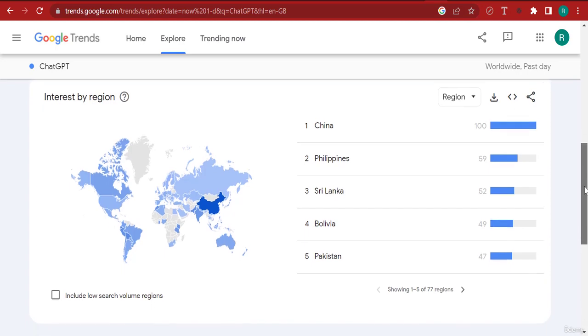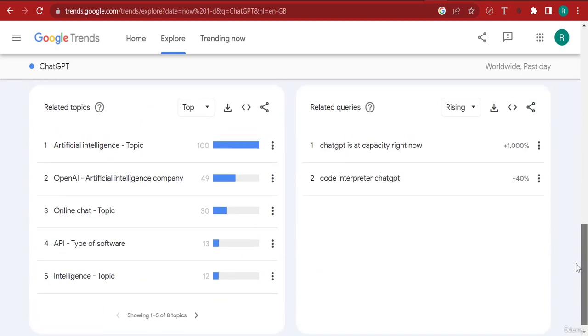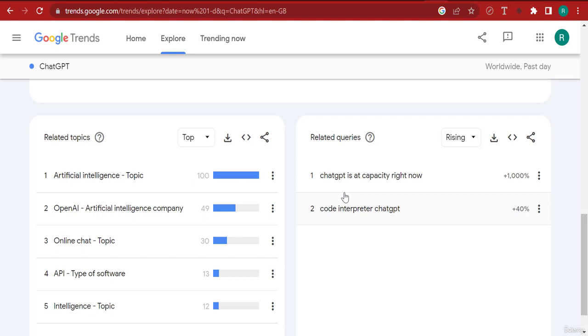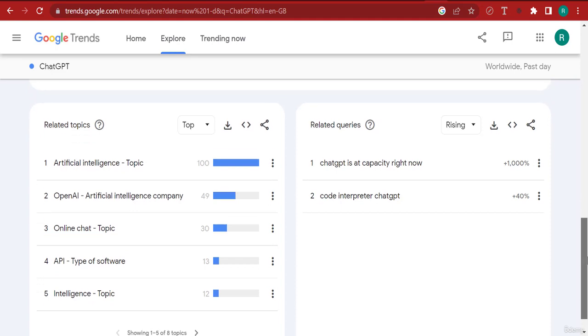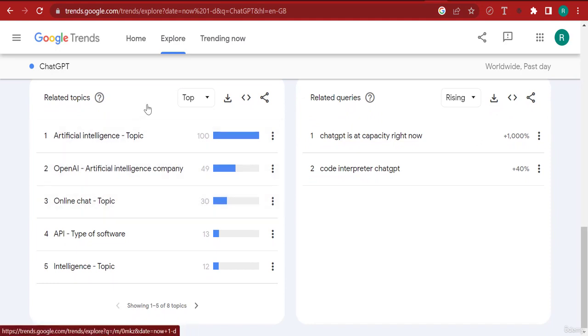And if I scroll down, you can see that China, the Philippines, all the countries in the world are looking for it. One of the keywords that is really doing well is "ChatGPT is at capacity." So if you write a blog about ChatGPT being at capacity, you're going to get a lot of visitors to that blog. I guarantee you that. Now, if I scroll down, these are some of the things that people are also looking for that are related to ChatGPT. So it might be interesting for you if you're going to write a book. You can write a book about artificial intelligence. That's also a trending topic. Or you could write a book about OpenAI's ChatGPT. So you can do it either way.